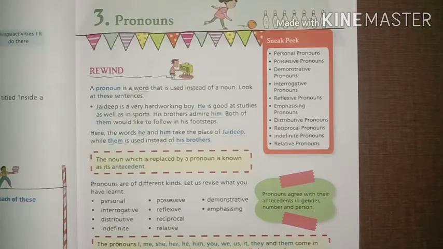For example, the boys are lazy. Their teacher has given them a lot of homework, but they are not interested in completing it. So the highlighted words are personal pronouns. These boys are lazy, so these boys are used as they. Their teacher has given them, we use here for these boys. A lot of homework, but they are not interested in completing it. It is used here for the homework.